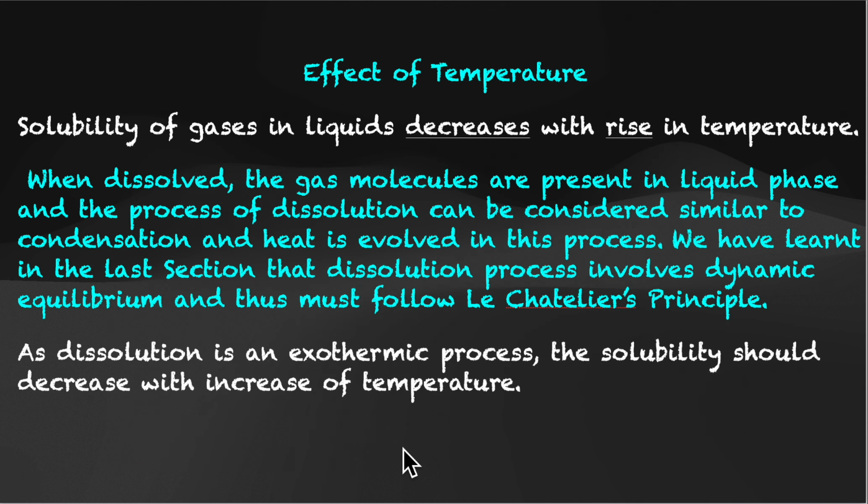Now, effect of temperature on the solubility of gases. We already saw that temperature is inversely proportional to the solubility of gases. So solubility of gases in liquids decreases with rise in temperature. I have highlighted decreases and rise. So solubility decreases with rise in temperature because they are inversely proportional. When dissolved, the gas molecules are present in liquid phase, and the process of dissolution can be considered similar to condensation, and heat is evolved in this process. We have learnt in the last section that the dissolution process involves dynamic equilibrium and thus must follow Le Chatelier's principle. As dissolution is an exothermic process, the solubility should decrease with increase of temperature.